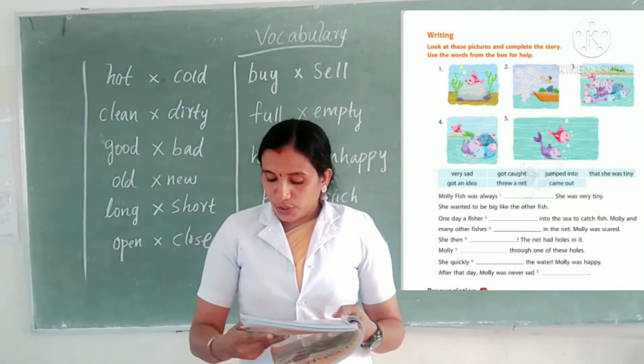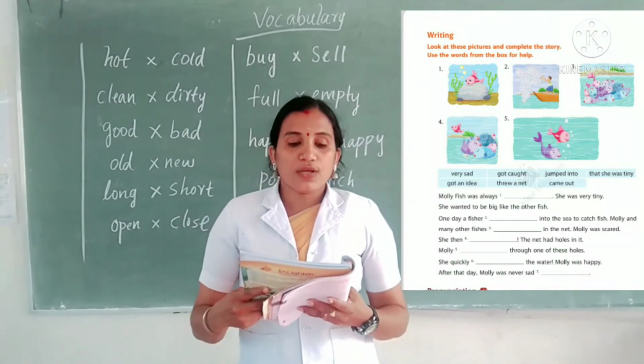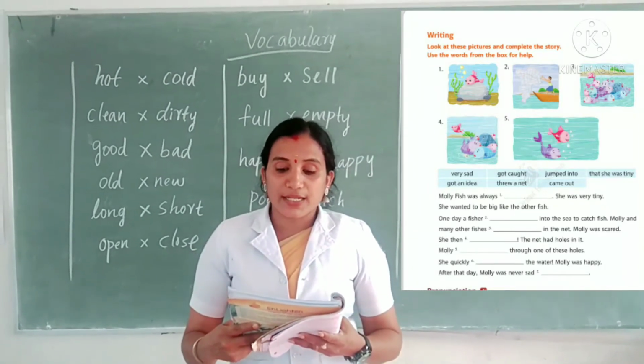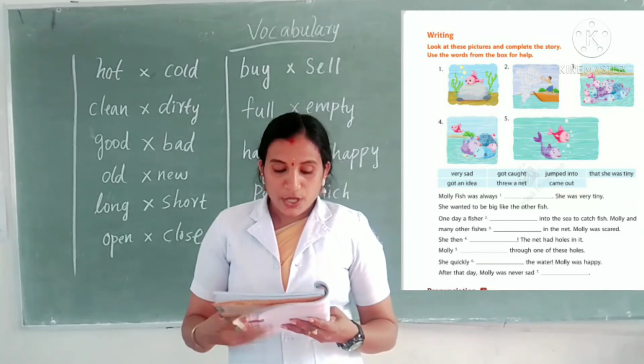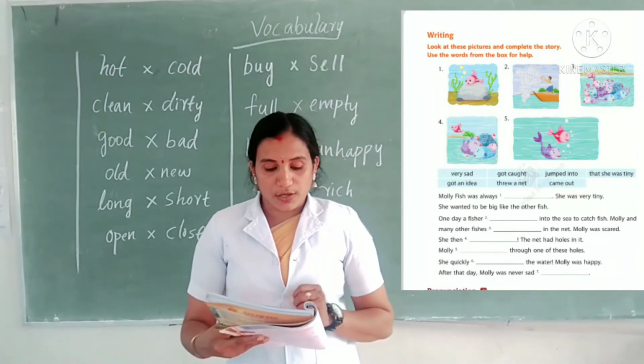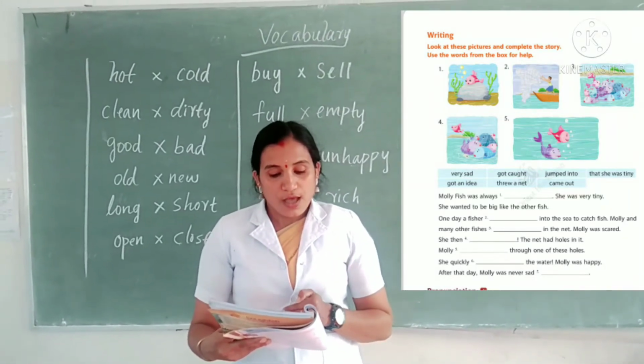Page number 43. Writing. Look at these pictures and complete the story. Use the words from the box for help. You can see lots of pictures here and a passage here.